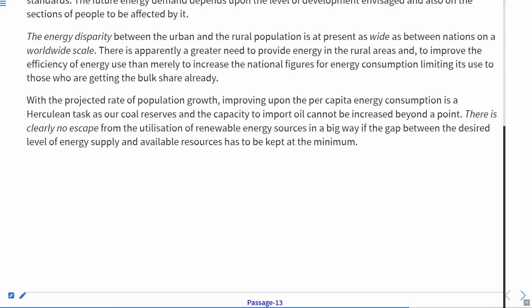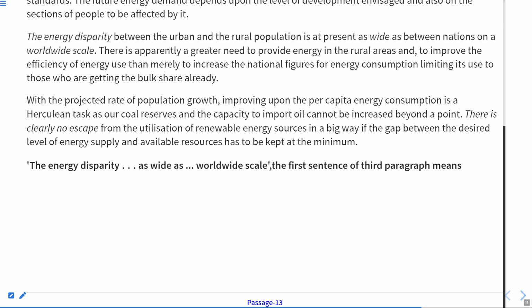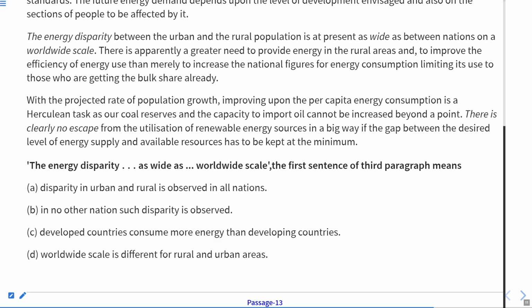Now the next question is, the energy disparity as wide as worldwide scale, the first sentence of the third paragraph means. As I told you, disparity means difference. Now, let us read this line again to analyze its meaning. Here it is written the energy disparity. Disparity means difference between the urban and rural. Urban and rural areas means city areas and village areas.